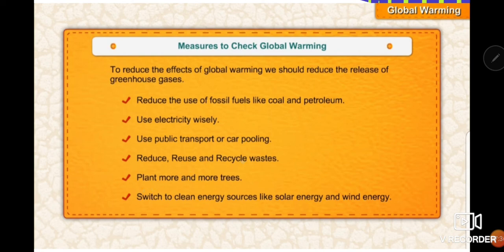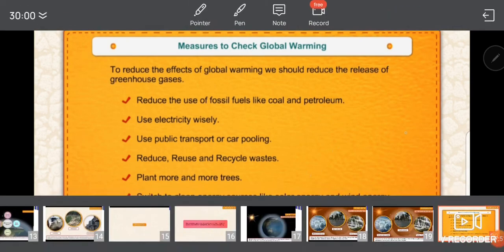Then plant more and more trees. Don't cut down the trees wheresoever possible. Switch to clean energy sources like solar energy, wind energy, which are renewable sources of energy which we can get. So in this way we can help.